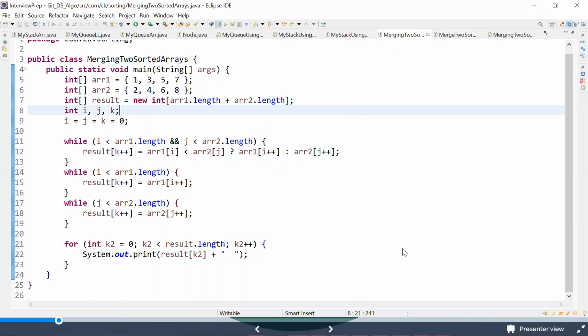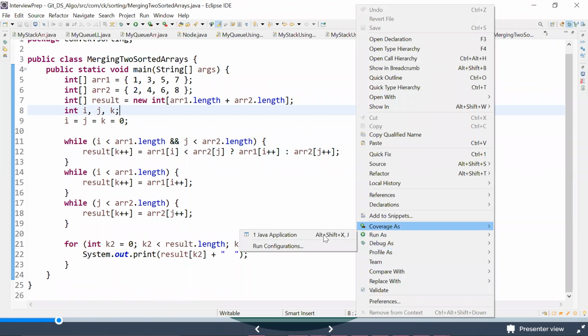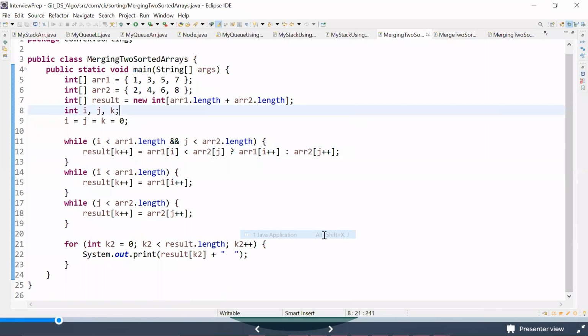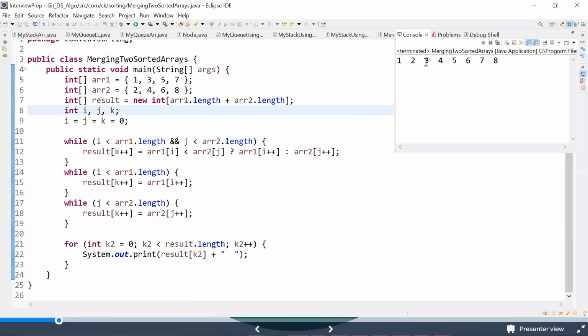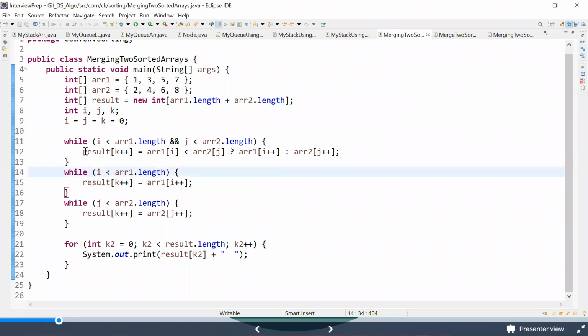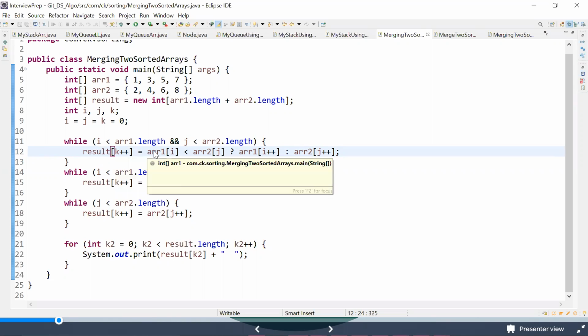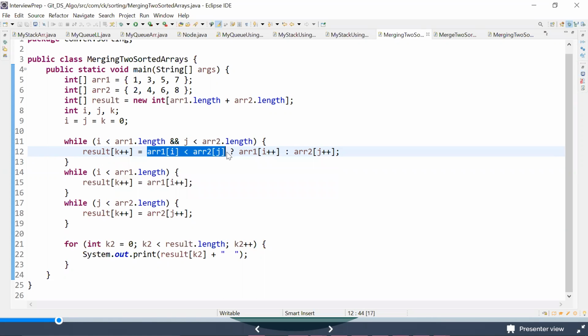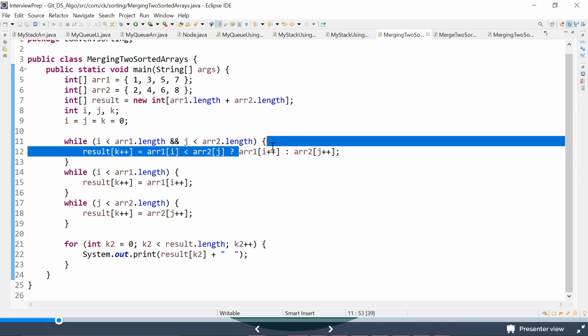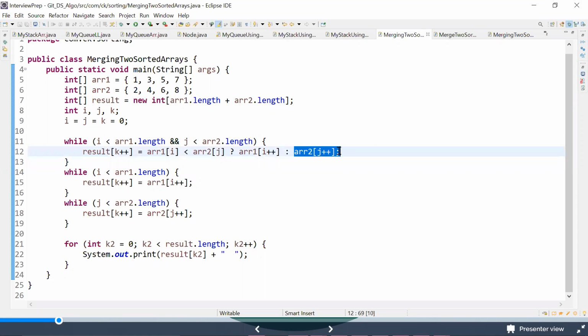So maybe I'll try to run this also. I've written the code in a little bit more concise way. Okay, so yes, I'm able to do that. 1, 2, 3, 4, 5, 6, 7, 8. These are the examples that I've taken. So here, what I'm trying to do is assign the value of k++. I'm checking whether arr[i] is less than arr[j]. Then you assign this value to arr[i++], or else you assign this value to arr[j++].